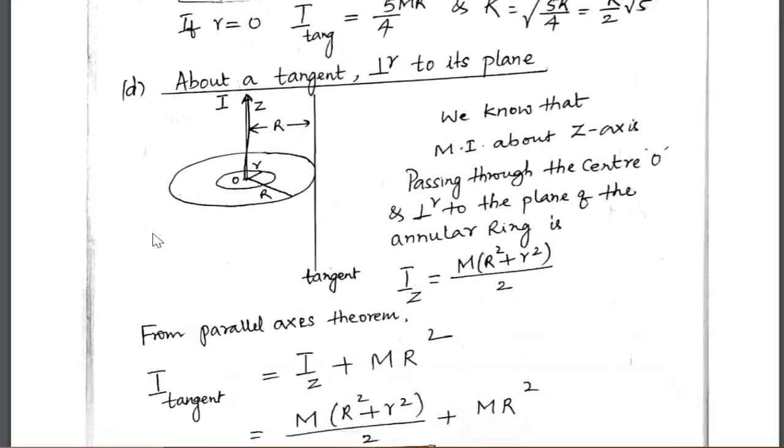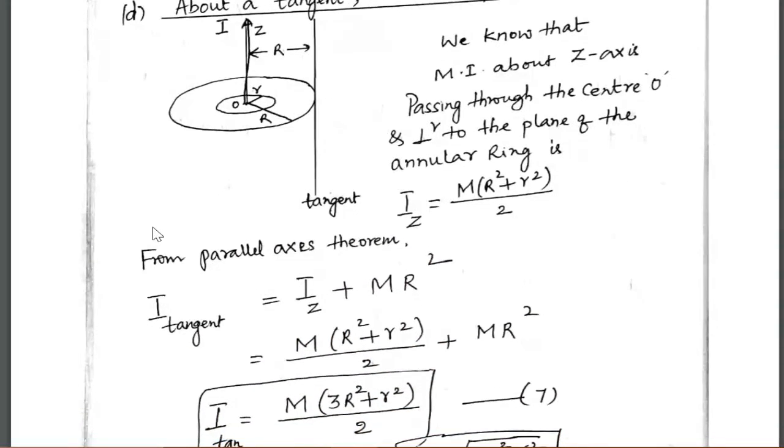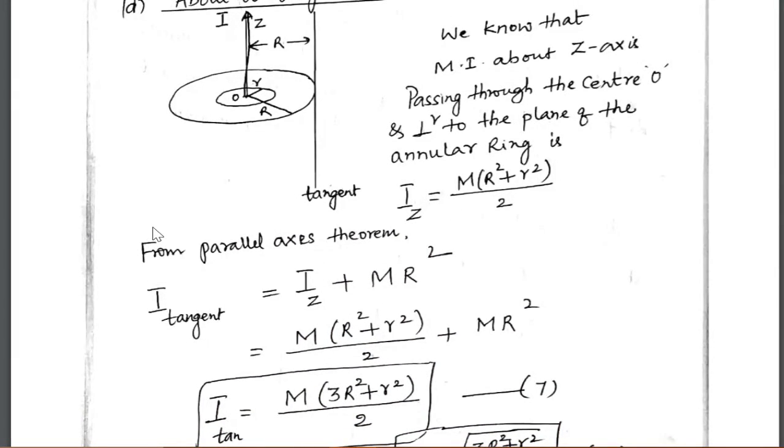Next, the fourth case. About a tangent perpendicular to its plane. Now look at this figure. This is an annular ring. O is the center. Small r is the inner radius. Capital R is the external radius. And the z-axis passes through the center and is perpendicular to the plane of the annular ring. And the moment of inertia I about the z-axis, we know that it is m into (capital R square plus small